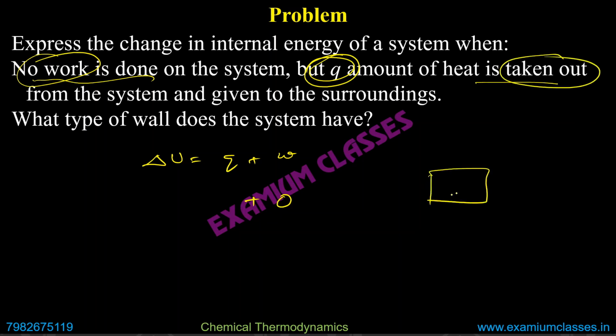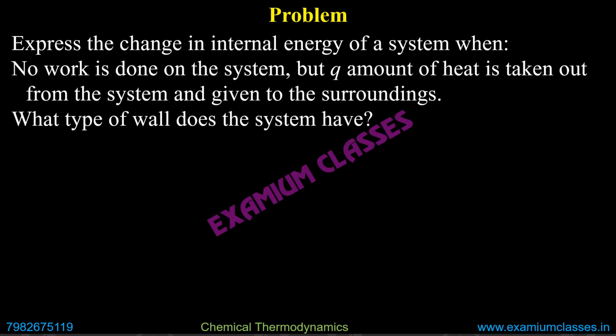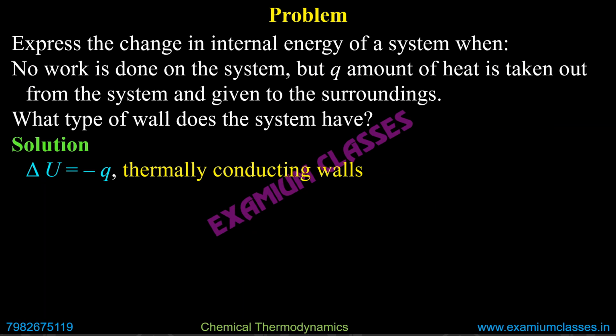If it is going out of the system, it is negative, so it will be minus Q. So delta U will be, in this case, minus Q. Now the question is, what type of wall does the system have? Work is not being done, but heat is getting transferred. So the walls have to be thermally conducting walls. So delta U will be minus Q and the walls are thermally conducting.